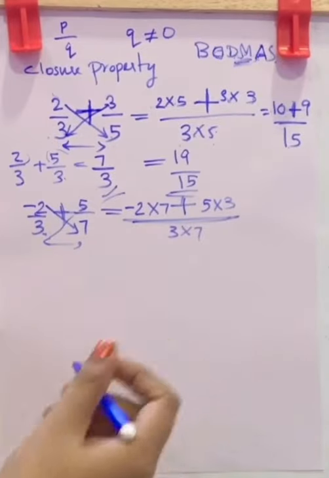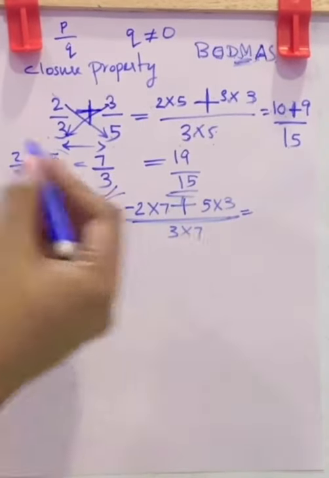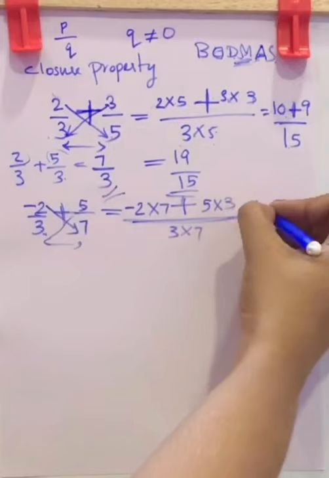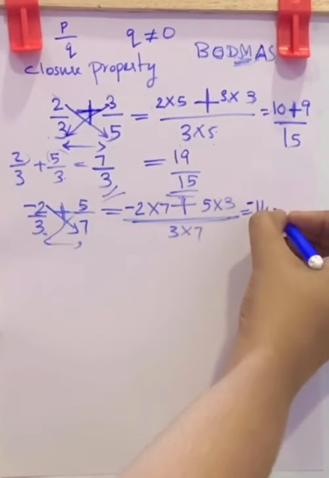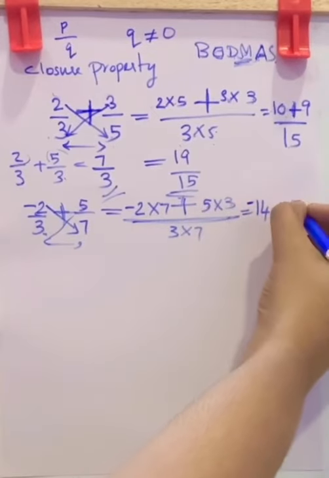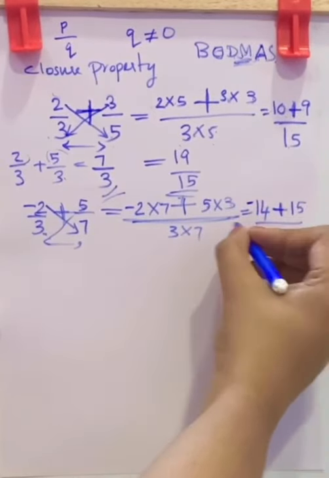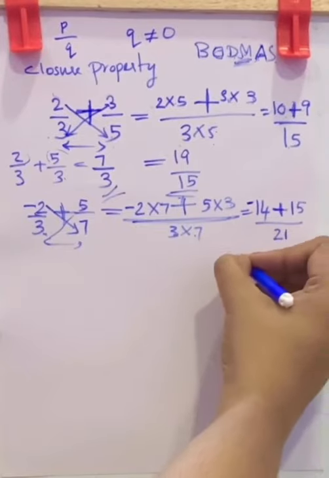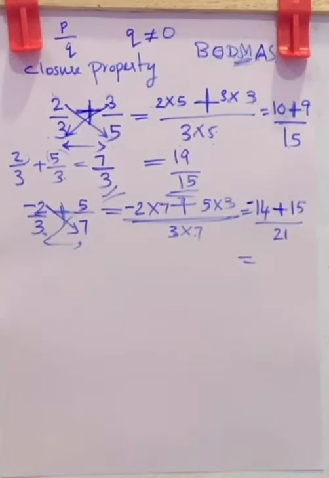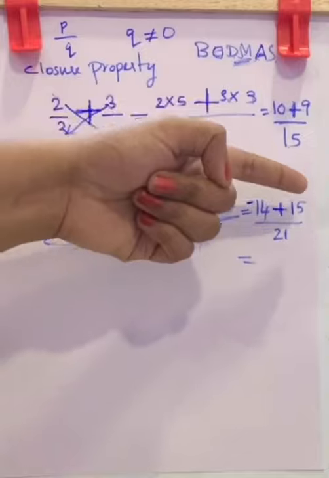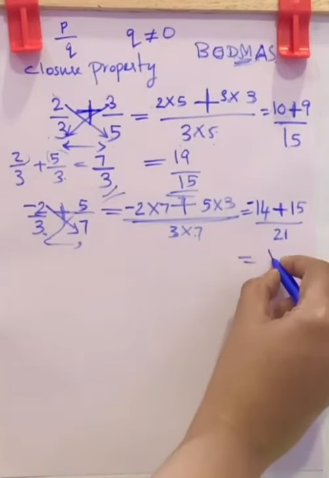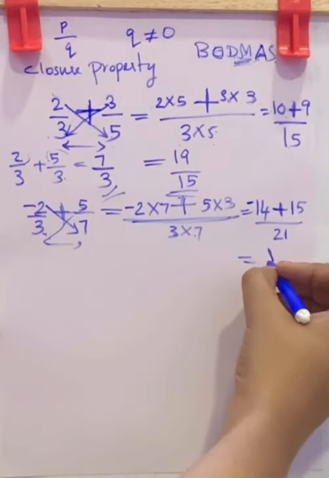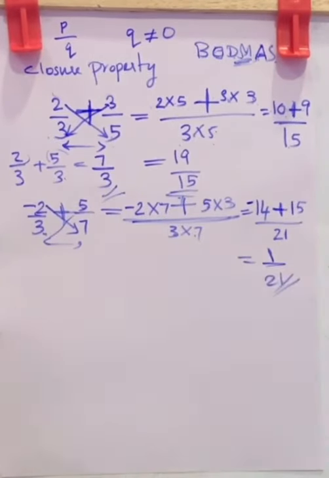Now the result is negative 2 into 7, that is 7 2s are 14. Negative into positive, negative. This plus 5 3s are 15, divided by 7 3s are 21, which is equal to negative 14 plus 15. One is negative, the other is positive. So smaller number subtracted from greater number and put the sign of greater number, that is plus 1 by 21 is the answer. Now coming to next type,